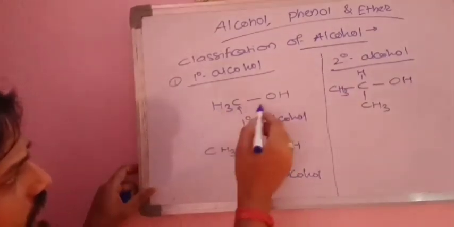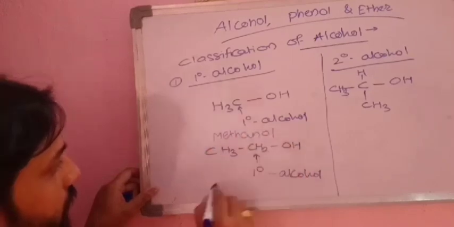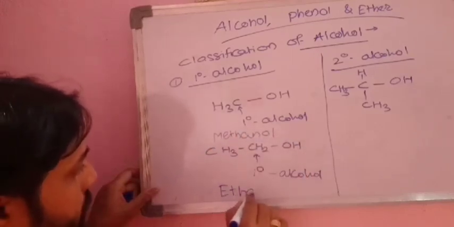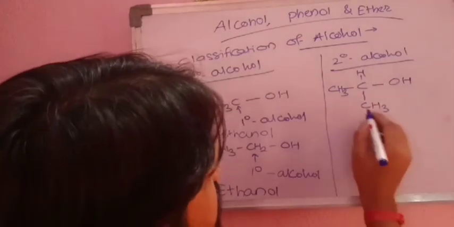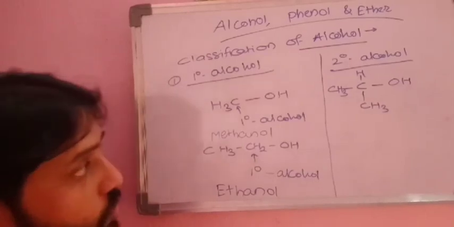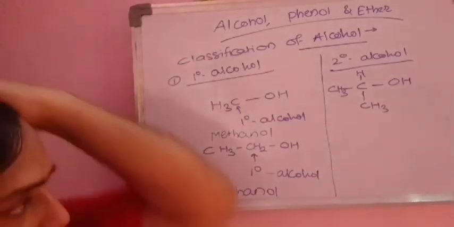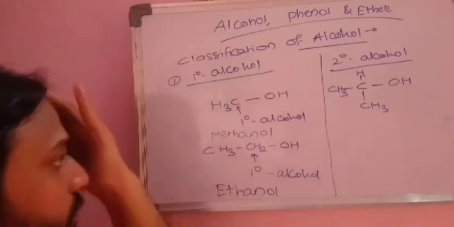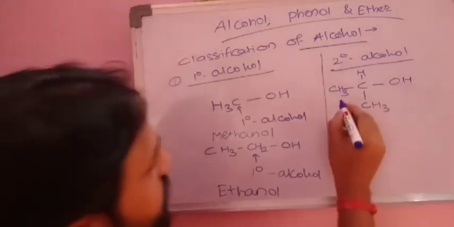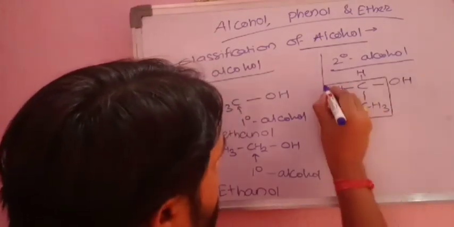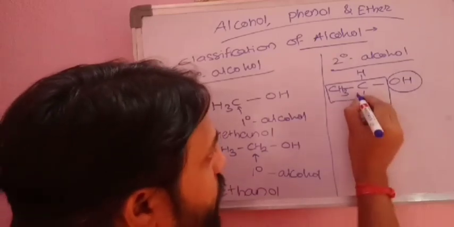So we can write its IUPAC name. What is it? Is it methanol? Is it ethanol? What is its IUPAC name? So follow the IUPAC rules which we have told already. That is, select the longest continuous chain of carbon, and that must contain that carbon to which the OH group is attached. So here these 3 carbons are there. This is the functional group. Numbering should be from any end, 1, 2, 3.